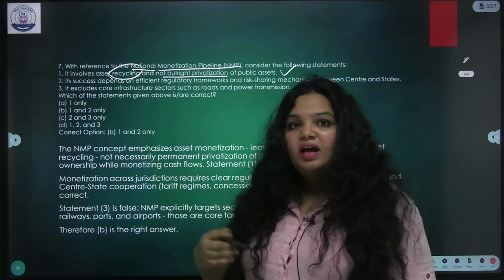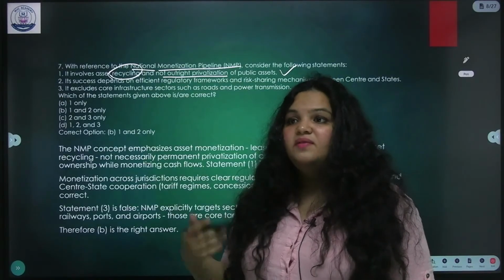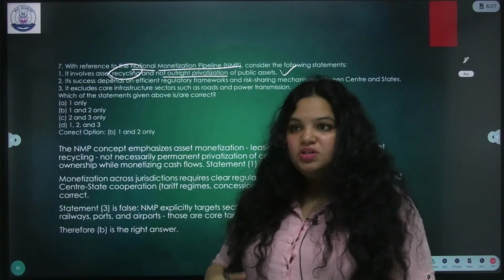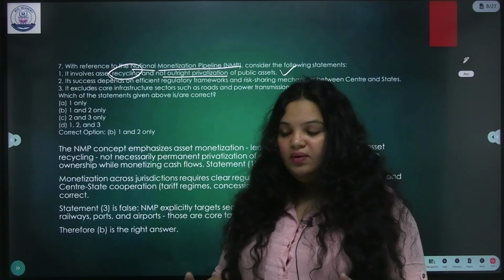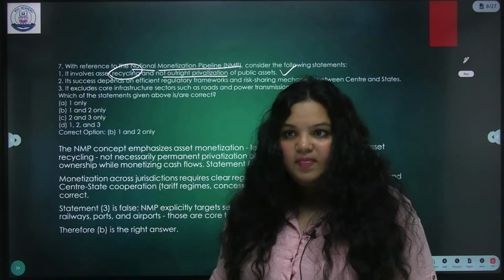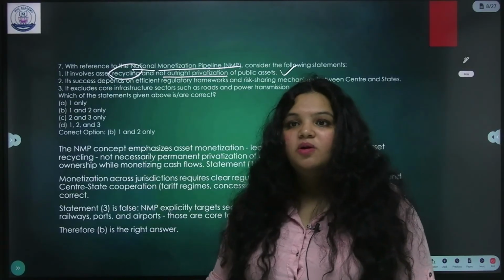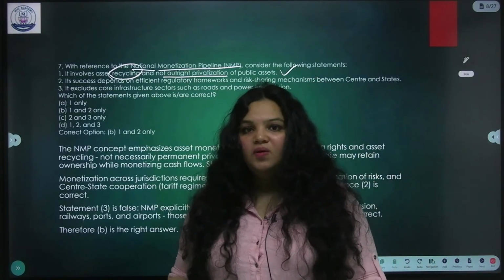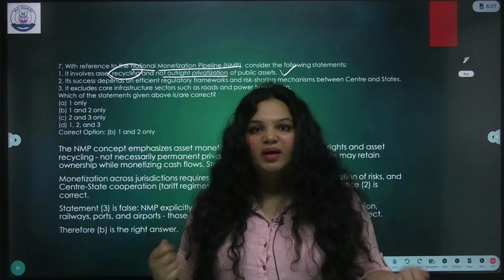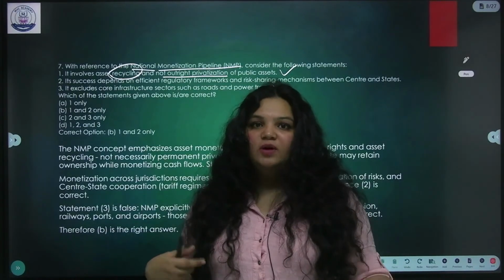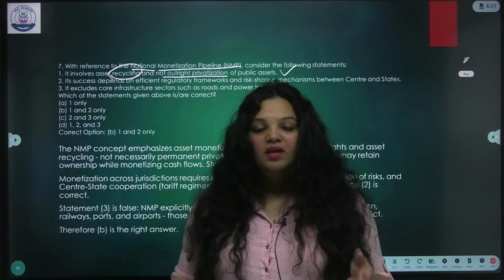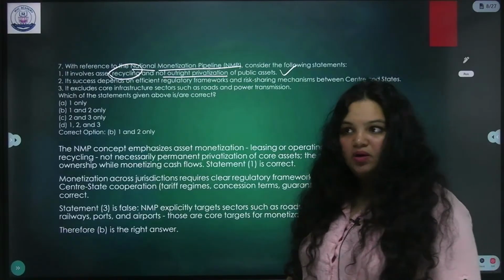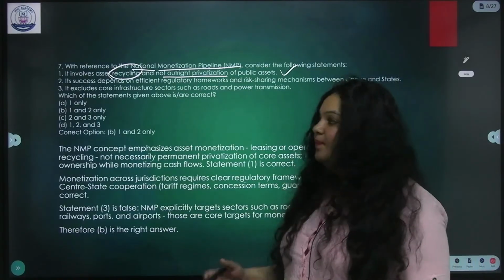Because you know why people were confused? Because the media time and again use this as a criticism tool that we are selling our country. We are selling our assets. We are not selling our assets. We are just recycling, and we are just reducing the burden on the exchequer, so that private sector and small businesses especially, they can take things, small things like, Indian Railways, the bed sheets and everything, small steps like outsourcing it to tribal MSMEs. They can have a huge impact on the Indian economy and upliftment of society as a whole. So we're not just talking about big companies over here.